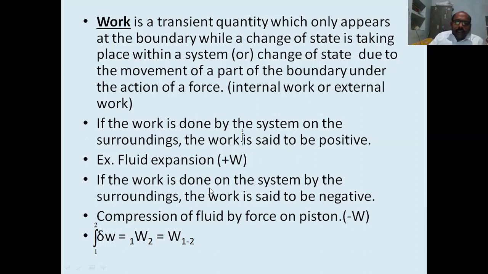If the work is done on the system by the surroundings, the work is said to be negative. We take it as minus W. The example for negative work is the compression of fluid by a force on the piston. In the above case, volume increases. In this case, compression of fluid, the volume decreases. It is possible when there is a force on the piston, that means a force from the external side. So it is the example for negative work.